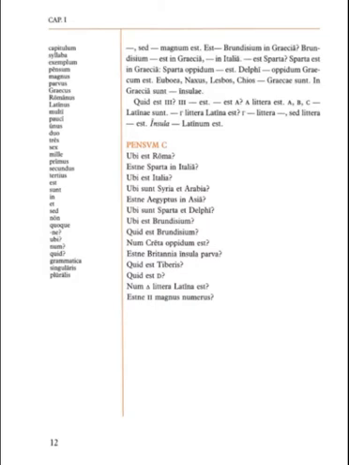So the first thing you need to do with pensum C, because that's where we're going to start, is basically figure out what the question is asking. To do that, you need to figure out what the question words are and what they mean. We have a couple of question words here: ubi, estne, num, and quid. Those are our four question words.